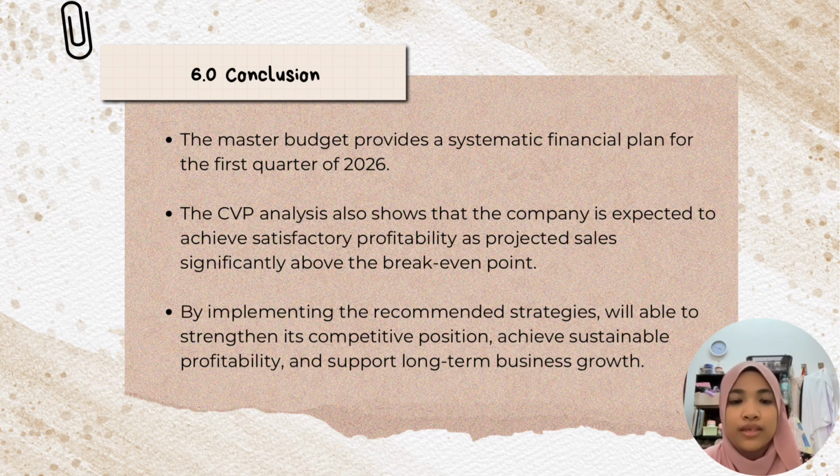By implementing the recommended strategies and continuously monitoring financial performance, Crispy Delight will be able to strengthen its competitive position, achieve sustainable profitability, and support long-term business growth.